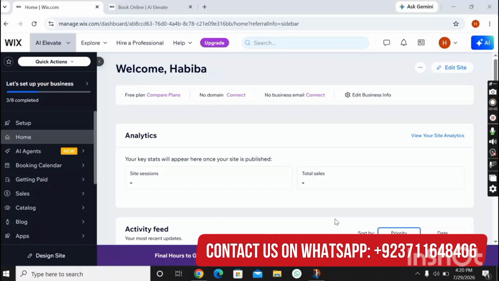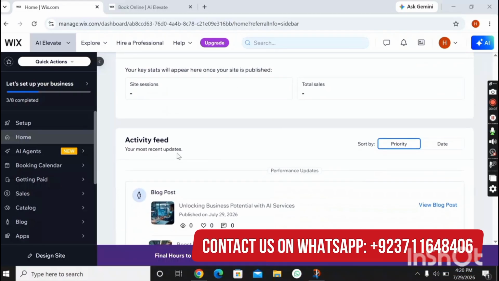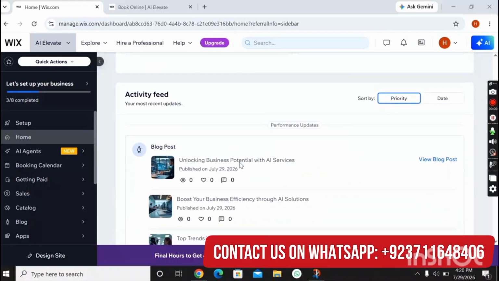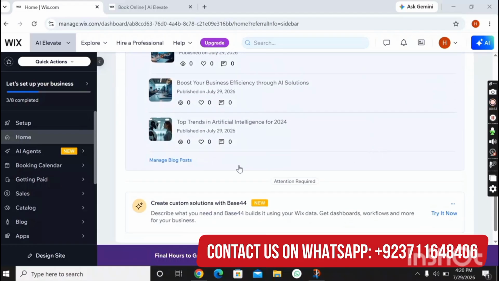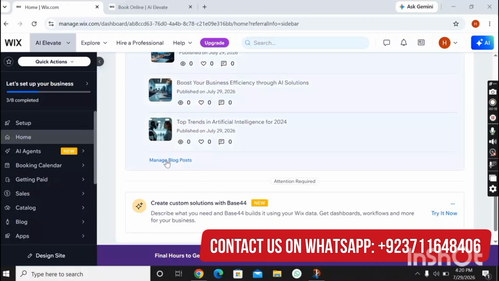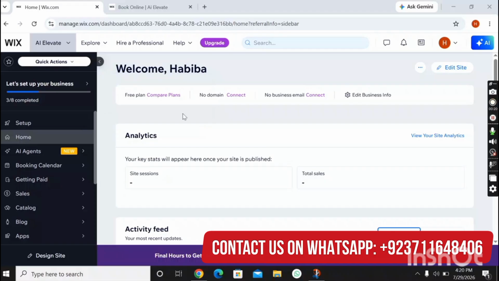You can see the home section here. From here you can manage, you can view your site analytics. From here you can see your activity feeds, and here you can view your blog post and manage your blog post from here by clicking here, and each and everything is changeable from here.